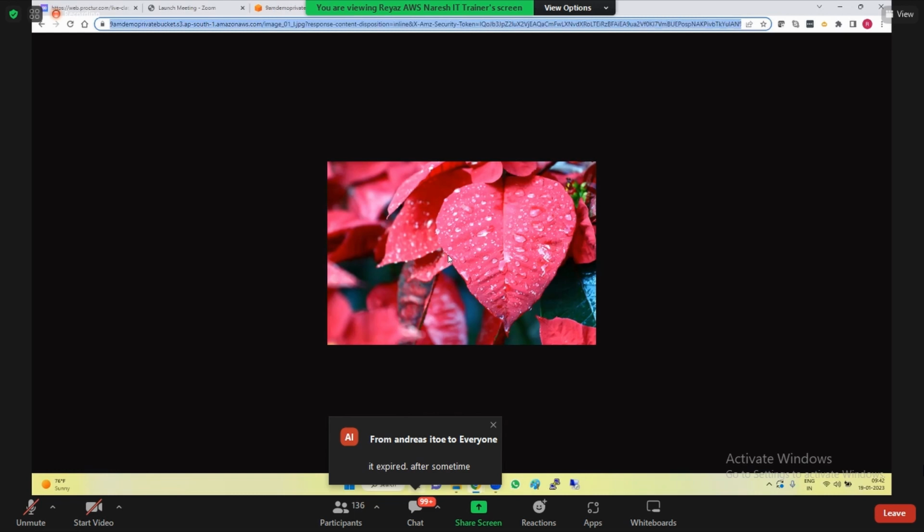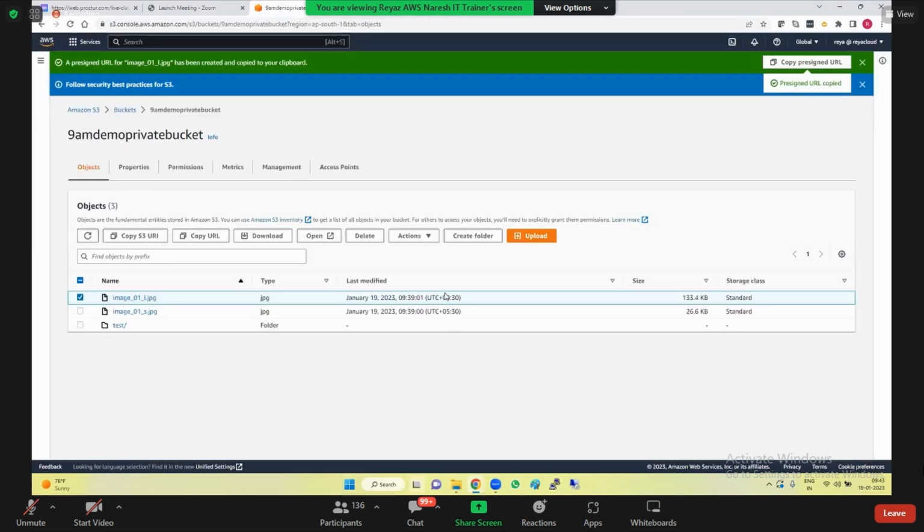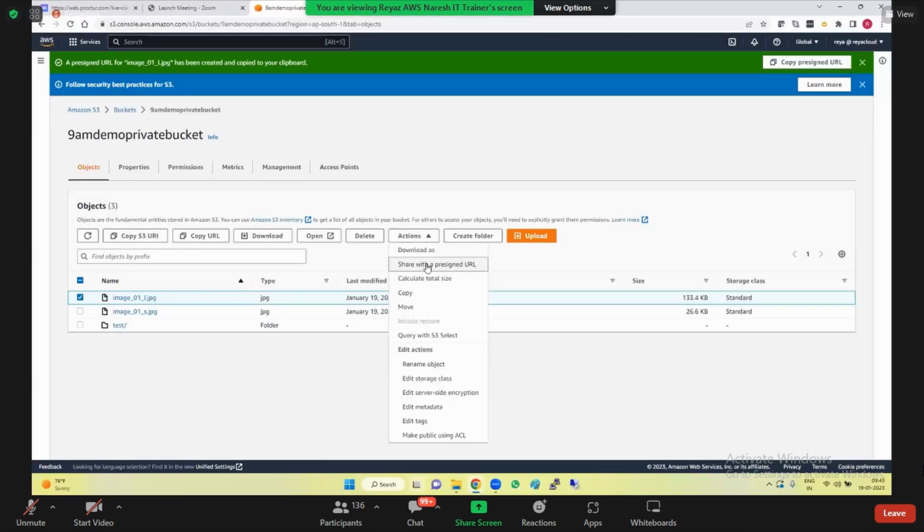I have given it for 10 minutes, so for 10 minutes this URL works, but after 10 minutes that URL will be expired. Previously, about a year back, we used to do this using the CLI, but they have now put it here as an option. That's good.